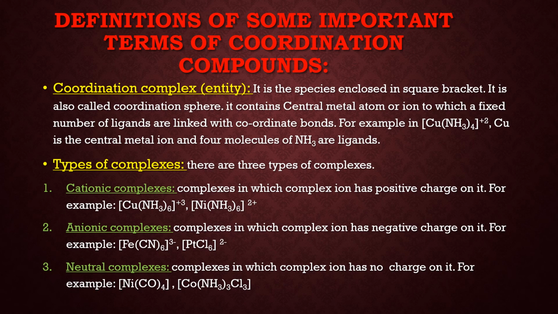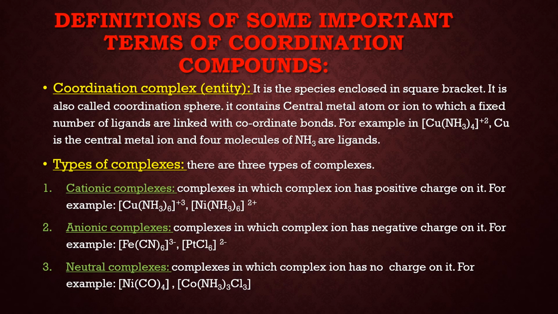For example, [Fe(CN)6]3-. So there is a minus 3 charge, so it is an anionic complex. Similarly, hexachloridoplatinate ion [PtCl6]2- is again having minus 2 charge, so it is an anionic complex. Some complexes are neutral. That means there is no charge on them.